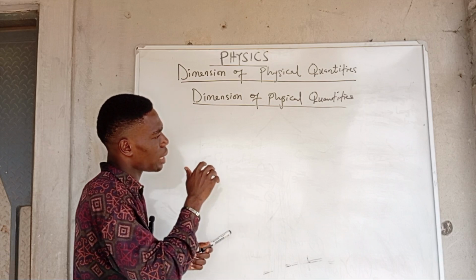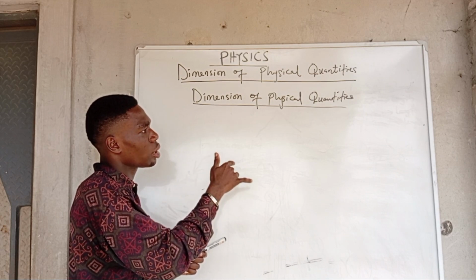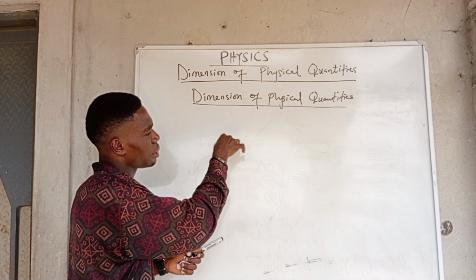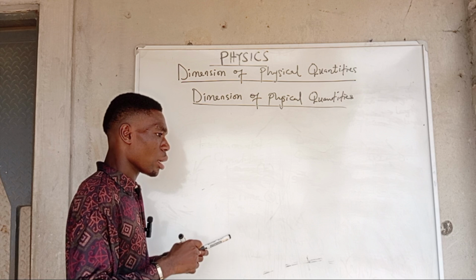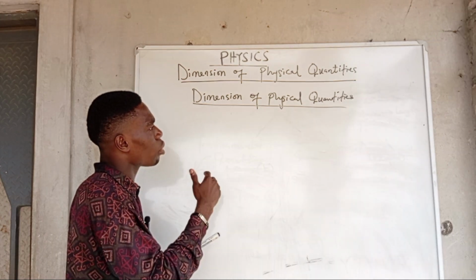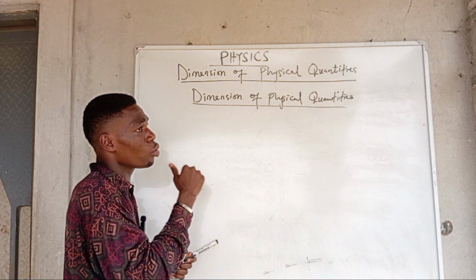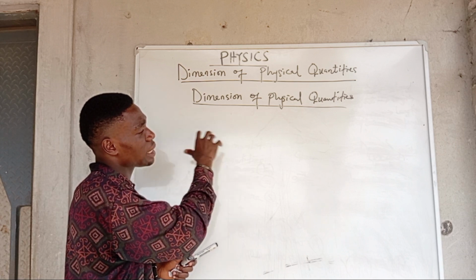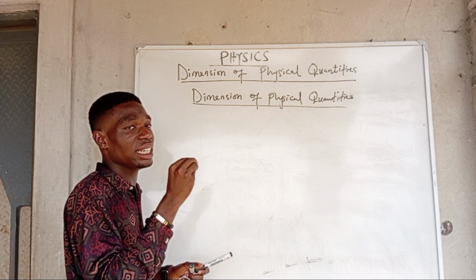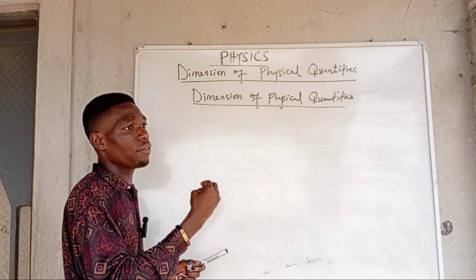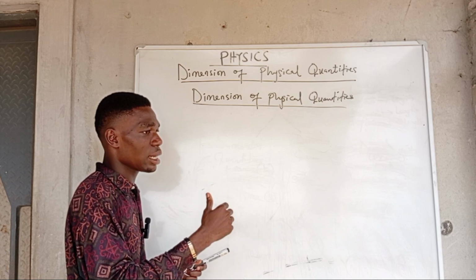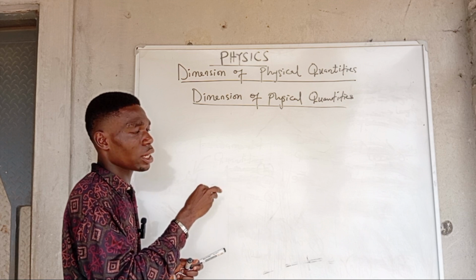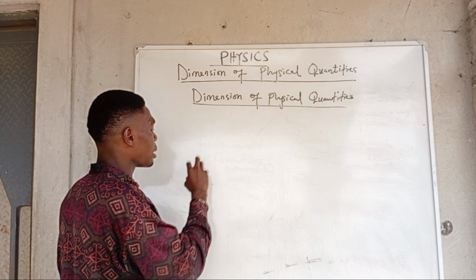All right. The powers to which the what? Fundamental quantities are raised to get the derived quantities. And quickly, before I talk more about dimension, because we have to look at the application of dimension, one of which is that dimension of physical quantities is used to test the validity of a particular physical quantity. We use it to test if, given the equation or the formula, that formula is actually valid. That's one of the applications which we'll be looking at in a short while.